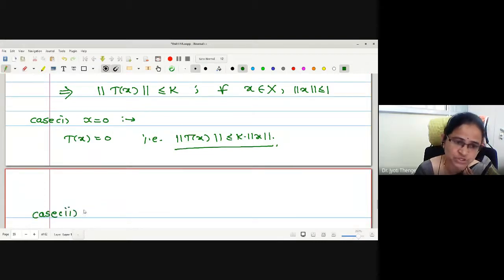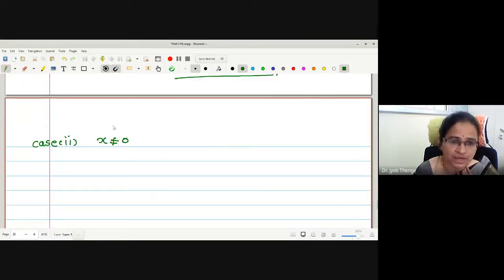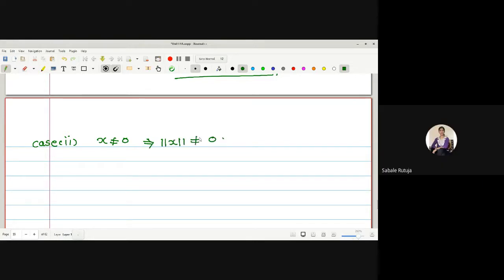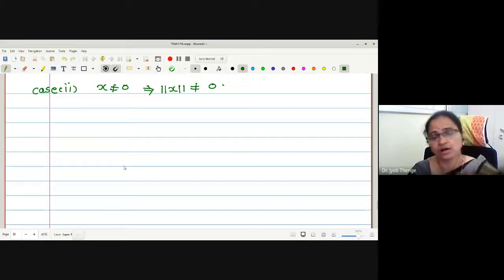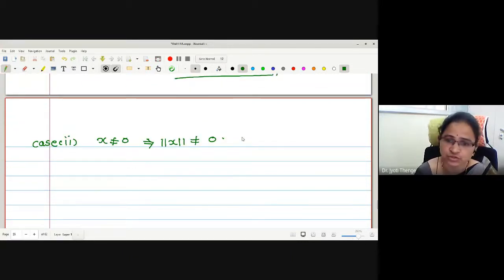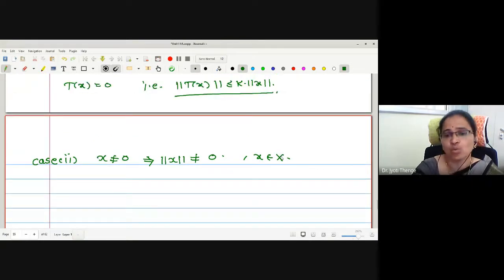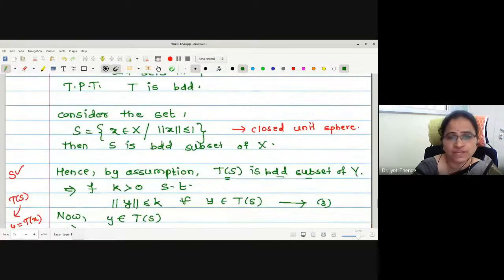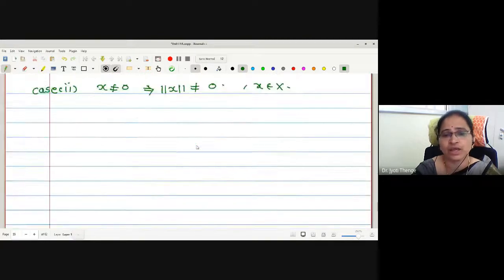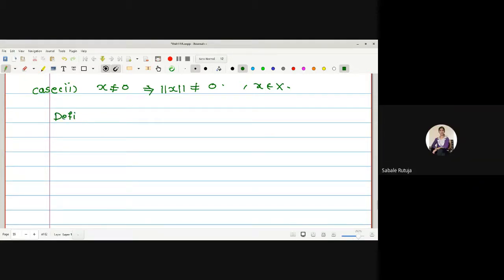Therefore, let me discuss specially the non-zero vectors. If x is non-zero, what about norm of x? Surely non-zero. Now I am going to define a vector in S. This x is in X, and I want to convert it to a vector in S. If this has to be an element of S, it should satisfy norm x less than or equal to 1. Therefore, I want to convert this vector to a unit vector. How can I convert it to a unit vector? By dividing with its norm.